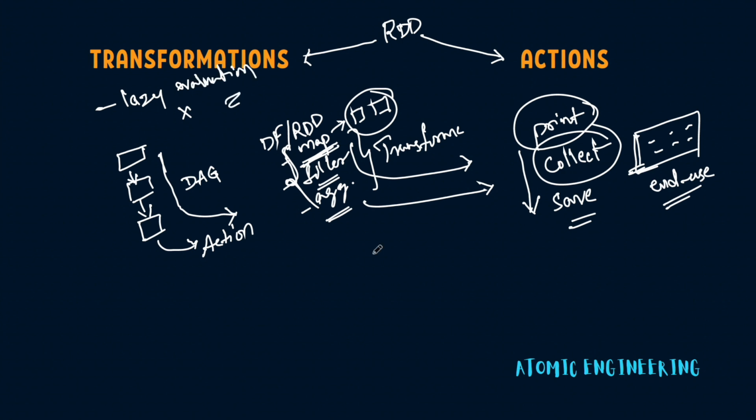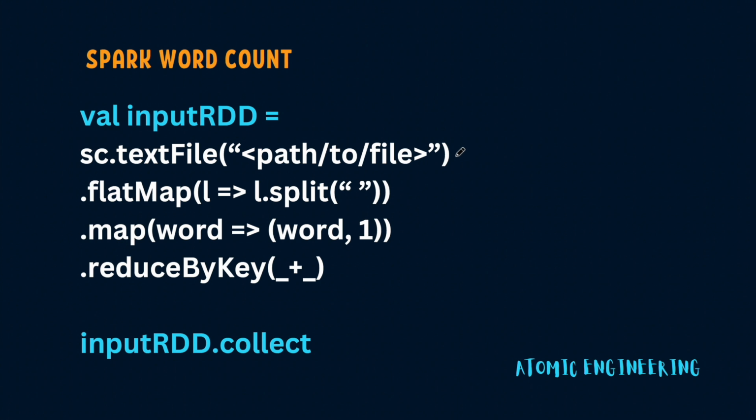To understand these transformations and actions in Spark better, let's see an example of the word count problem, which we have already seen in the previous videos. With the word count problem, we are basically reading a file and then performing flatMap. On top of that, we are performing map and then we are doing a reduceByKey operation. With all of these, we read the data, but the end use is not defined.